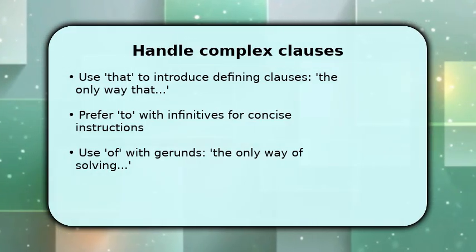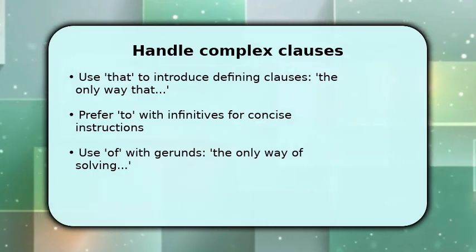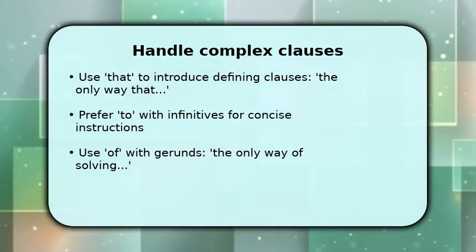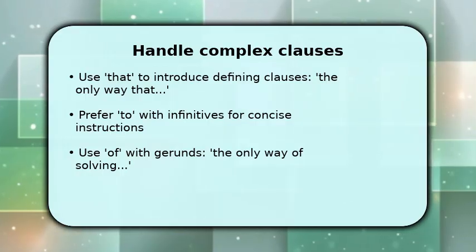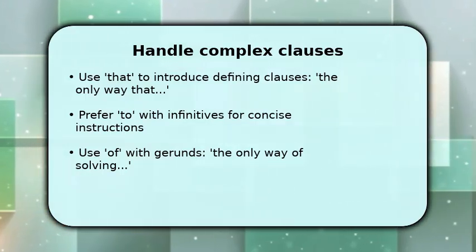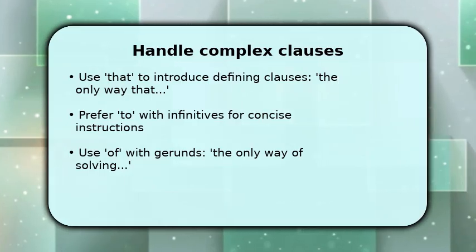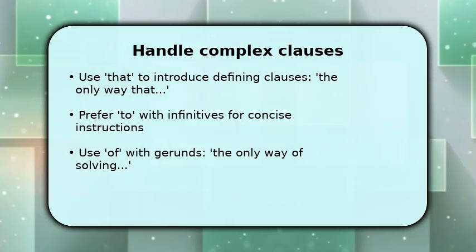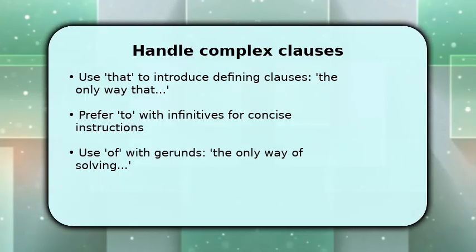condition. For concise directives, prefer the infinitive. "The only way to fix it is to." When the action reads as a noun, use "of" plus a gerund. "The only way of improving performance is by." Practice converting sentences between these forms to feel the subtle differences in focus and tone.